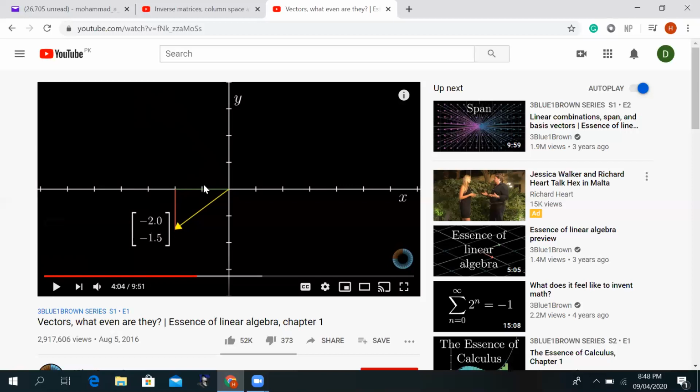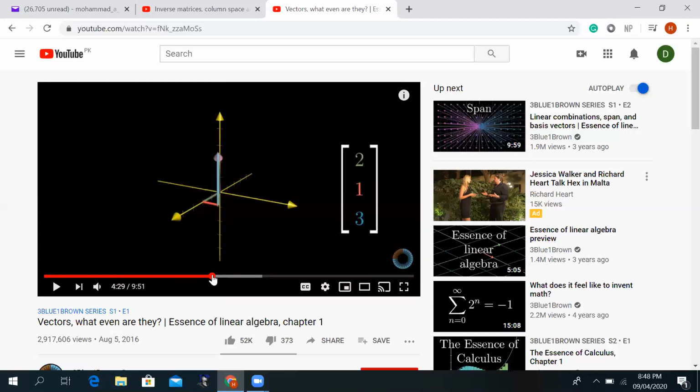So -2 means it moves along the x-axis 2 units, and -1.5 means that it moved downward on the y-axis because of this negative sign. And wherever it ends up, we put an arrow, and this arrow is starting from the origin and moves towards the endpoint. And this arrow is a graphical representation of the vectors in linear algebra.